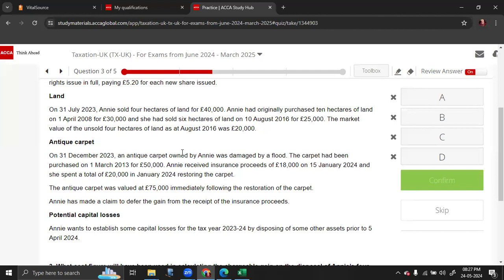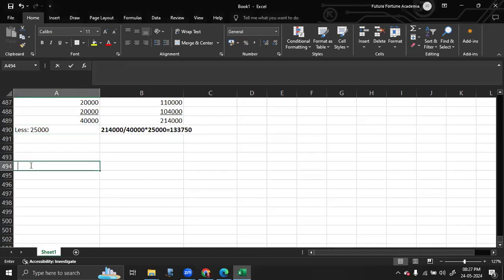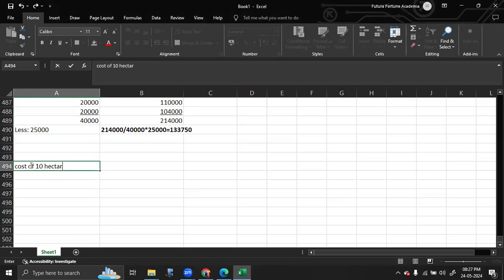So the original cost you have spent is 30,000. We need to split this 30,000 to get the cost of those 4 hectares. Now, how do you do that? First we are going to find out the cost of 10 hectares, which is given in the question as 30,000. From this, we need to find out the cost of the first 6 hectares.